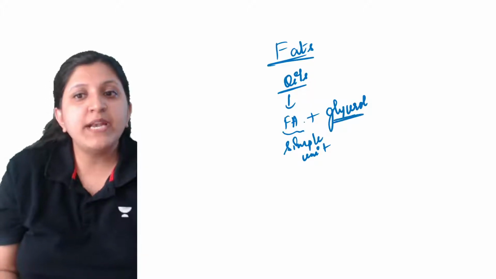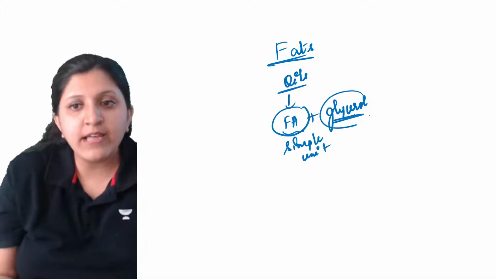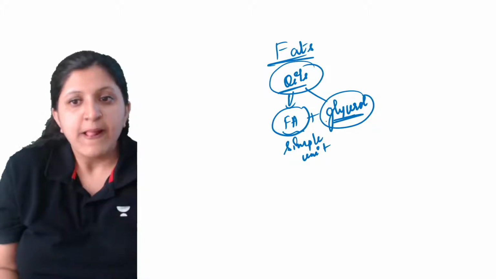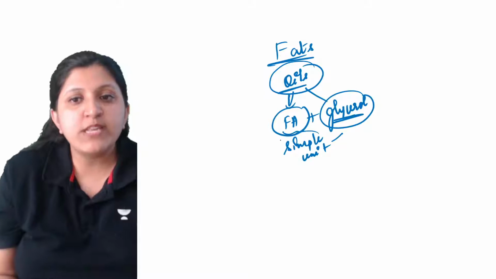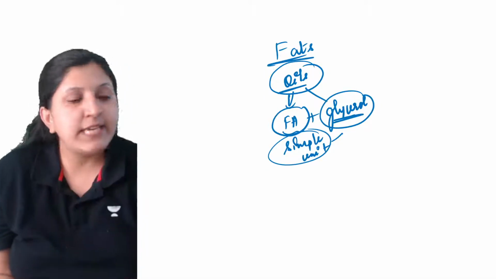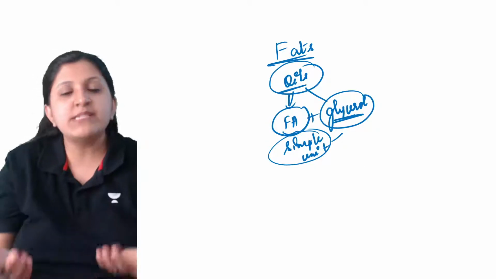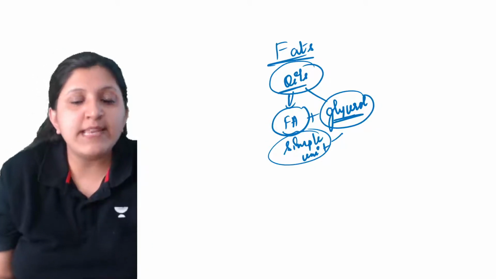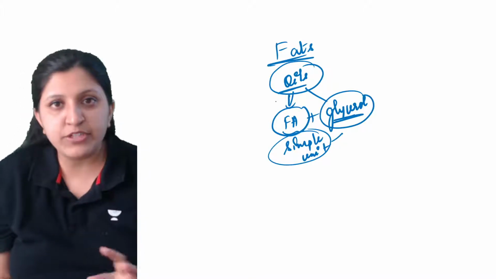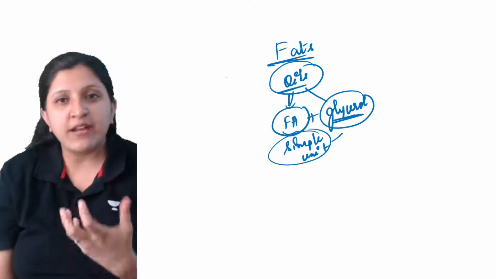So oil is made up of fatty acid and glycerol. These two together form an oil. These two are simple units, so they can be easily taken by the body. That means your blood can easily absorb them, and it can supply them to the relevant tissues, like the tissues which are in requirement.